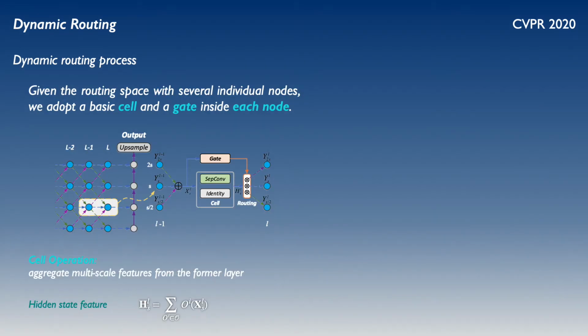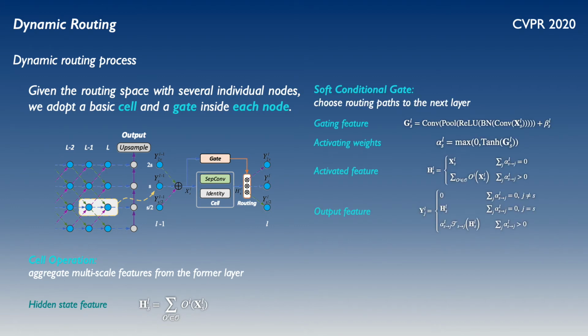And you may wonder how to select the routing passes in each node. Here we give the details. So, given the designed routing space with several individual nodes, we adopt a basic cell and a gate inside each node for feature aggregation and path selection, just as the figure illustrates. Specifically, we first aggregate multi-scale feature X from the former layer to formulate the hidden state feature H. According to the generated feature H, we choose routing passes to the next layer. First, the gating feature G will be calculated using the generated feature, and then activating weights for different passes could be generated using an activating function.